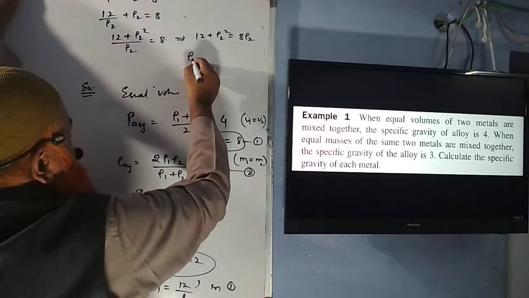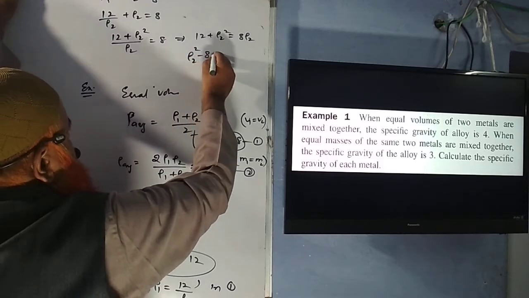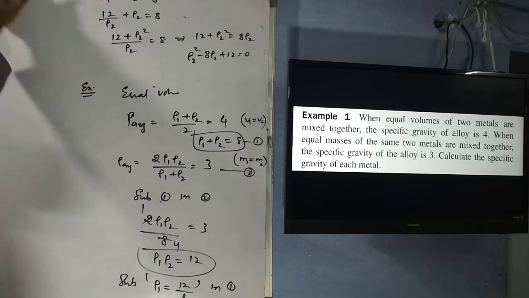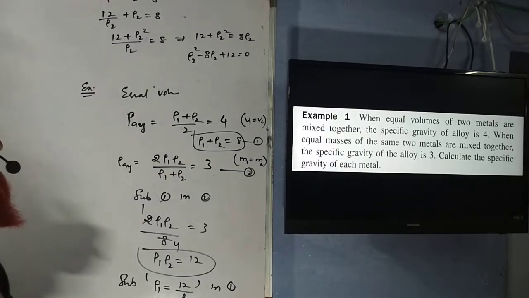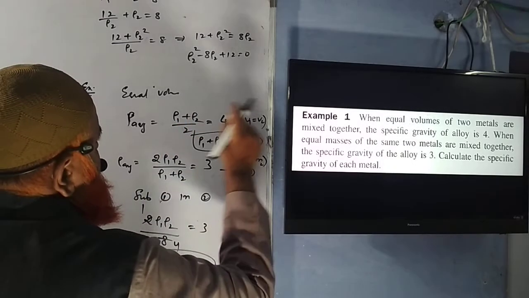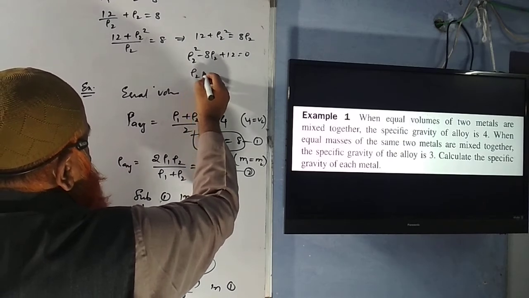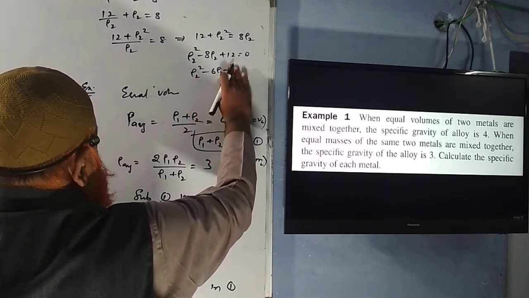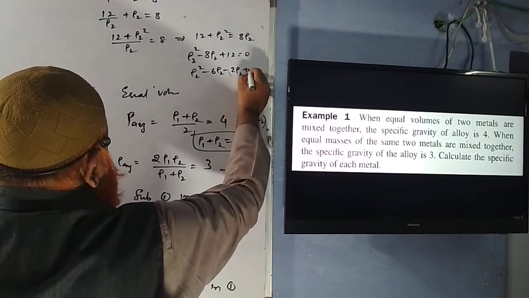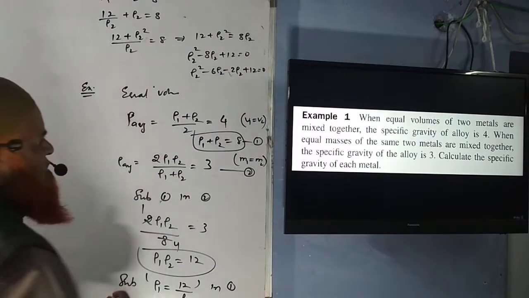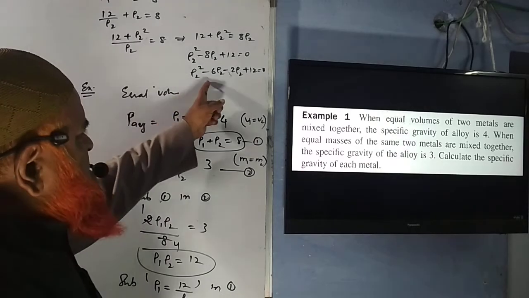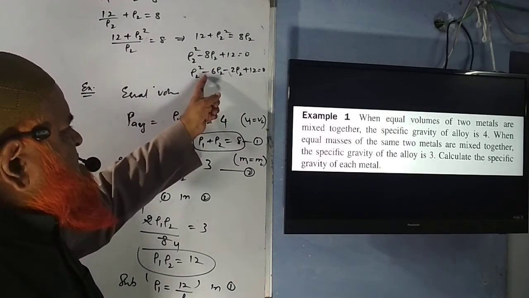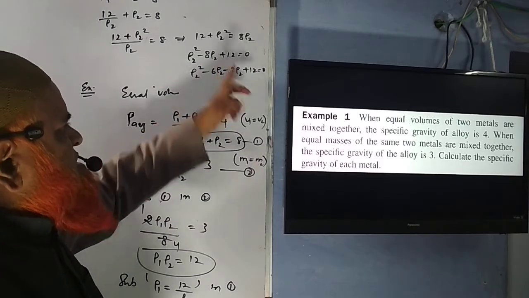Then rho 2 square minus 8 rho 2 plus 12 is equal to 0. Okay, so it is a quadratic equation. You can write it as rho 2 square minus 6 rho 2 minus 2 rho 2 plus 12 is equal to 0. Then what happens? Let us see. 6 2's are 12, so minus into minus is plus. And this is minus minus; if you add, you get 8.